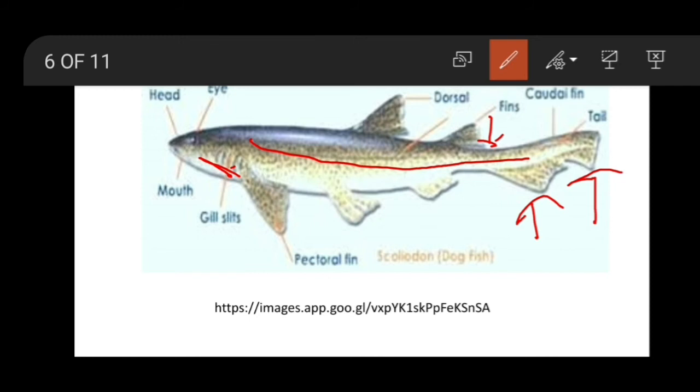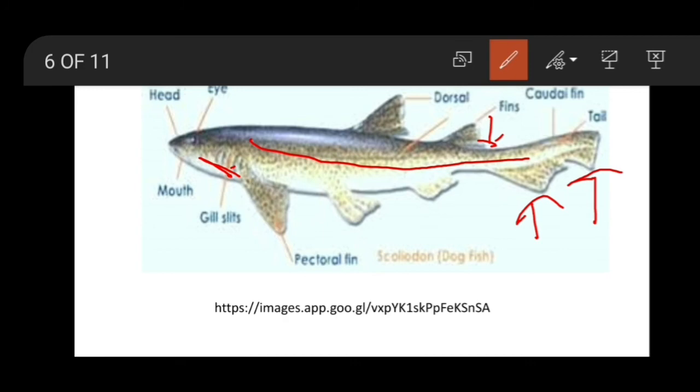Again, the cloacal aperture is there. The cloacal aperture is a common opening of the digestive system, reproductive system and excretory system. And abdominal pores are there. The abdominal pores are situated on an elevated papilla on either side of the cloaca. These abdominal pores communicate with the exterior.